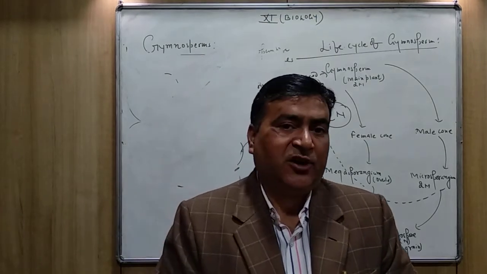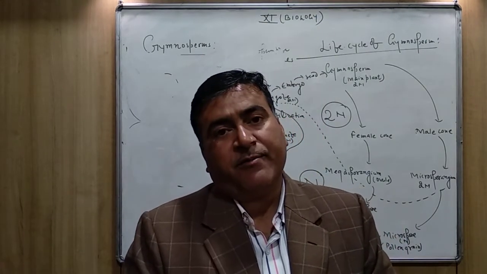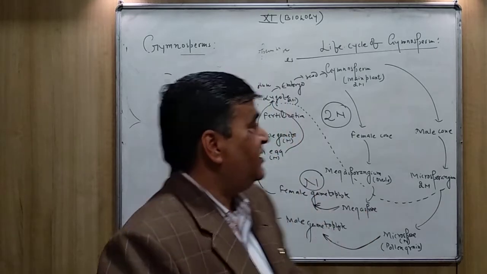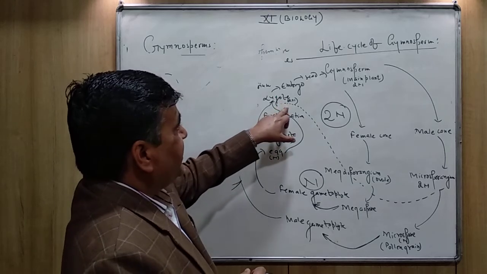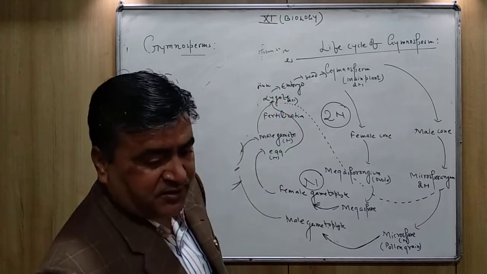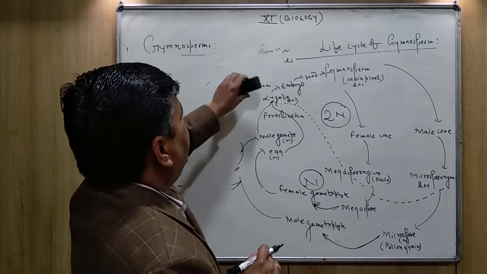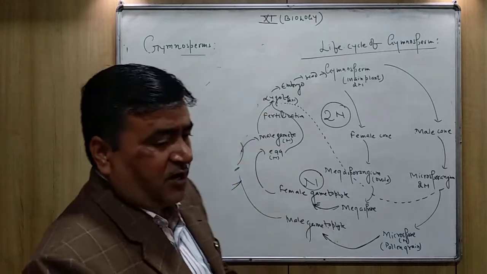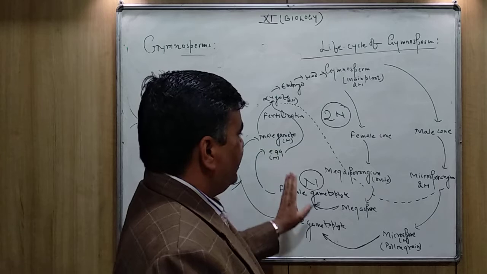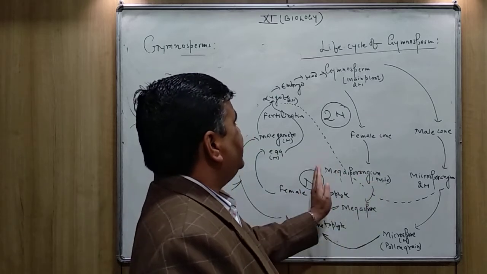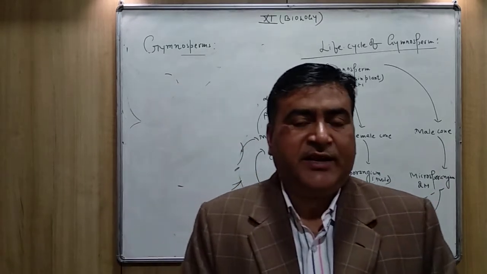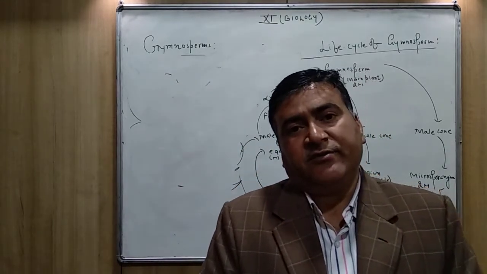As you know, zygote is always diploid in nature, and the zygote is the fusion product of male and female gametes. So the diploid condition is restored in the zygote. Zygote then forms embryo, and then embryo forms what? Seed. So all the events going on inside the megasporangium, after fertilization, the whole megasporangium, that is ovule, is converted into the seed.